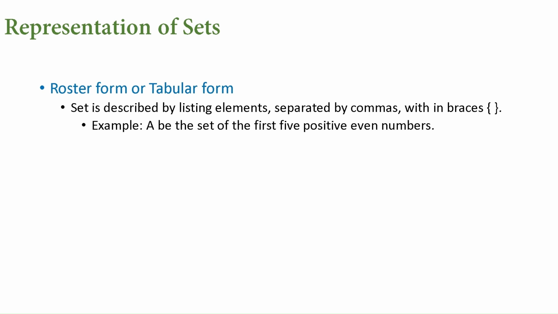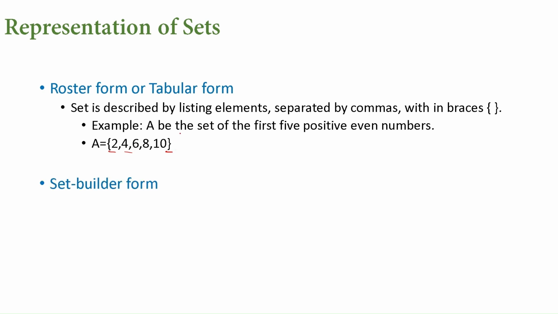Let us take an example. A set of first five positive even numbers: 2, 4, 6, 8, 10. See here we have listed each and every element. They are separated by commas, and again, those are within the braces. So this is called the roster form representation of a set.